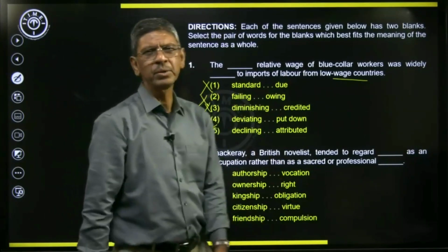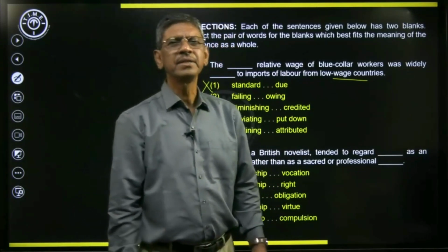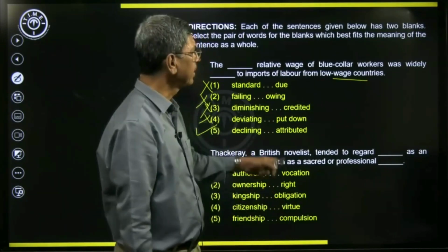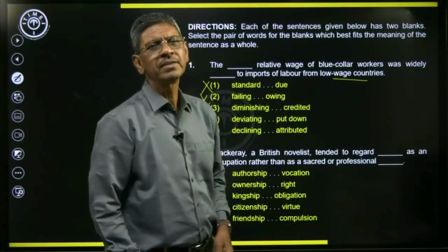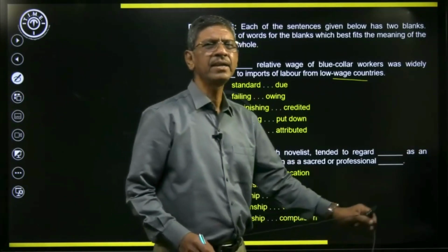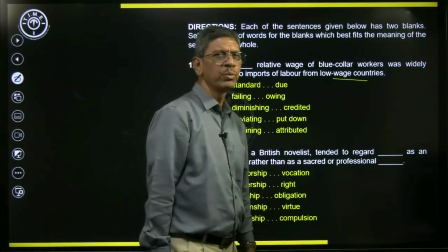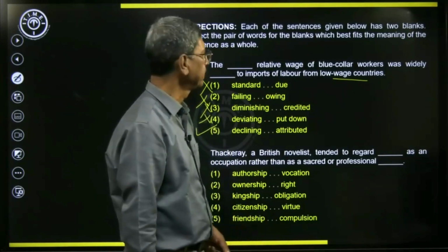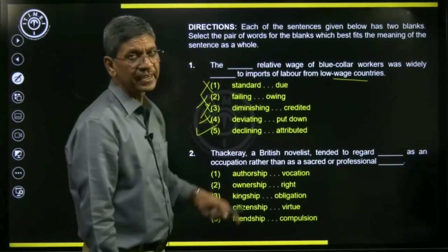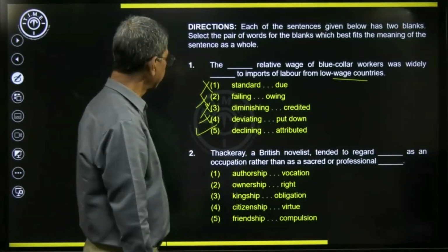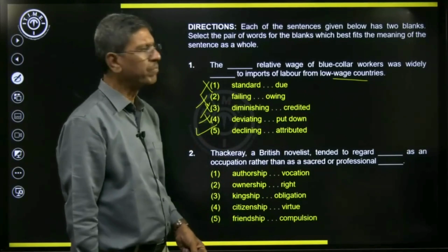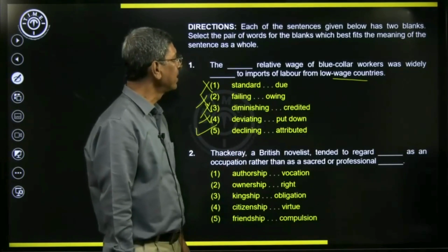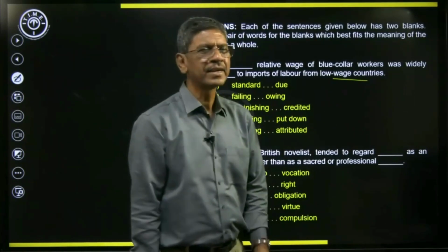We know what is blue-collar and white-collar. Blue-collar people are the workers, the artisans, and not the officials. White-collar is generally people who work in the office and who are officers. They are called white-collar workers. And here we have blue-collar workers, the laborers or workers, right? So I'll read the sentence again. The declining relative wage of blue-collar workers was widely attributed to imports of labor from low-wage countries.